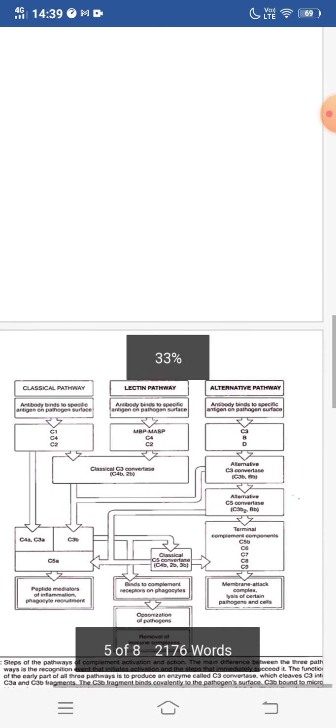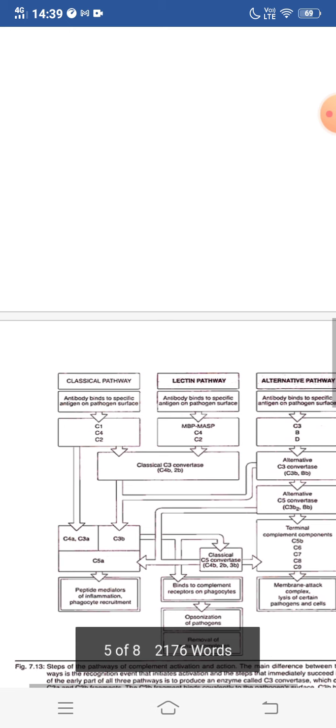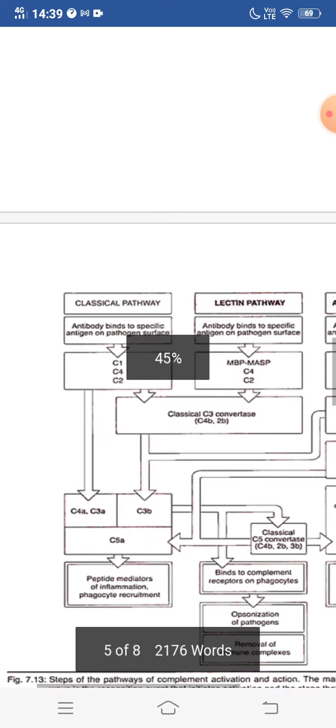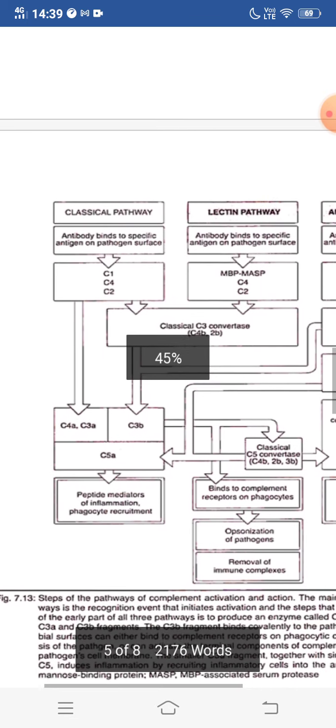Here you will see in this figure the classical pathway. It starts with the C1 component of the complement system, C1 having subunits C1q, C1r and C1s. In the classical pathway, antibody binds to the specific antigen on the pathogen surface.